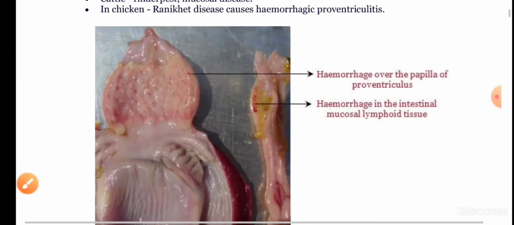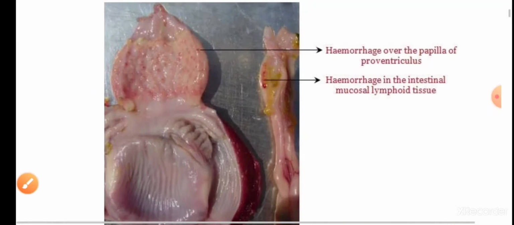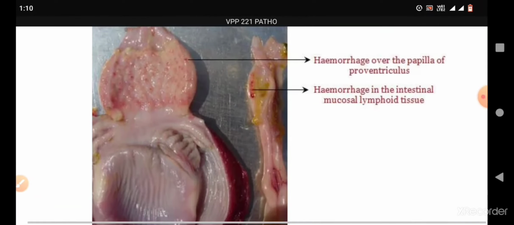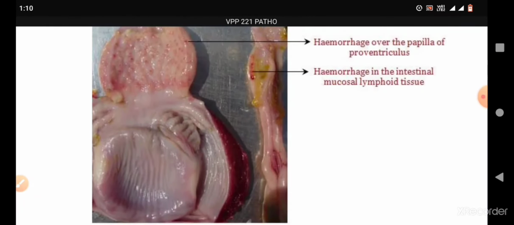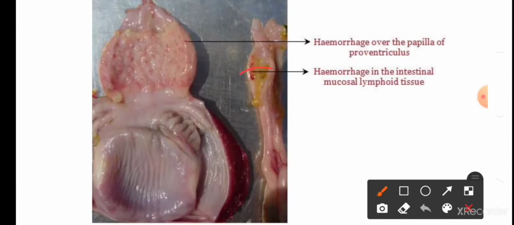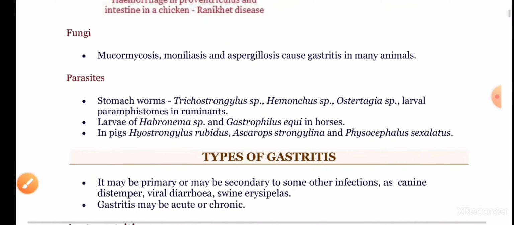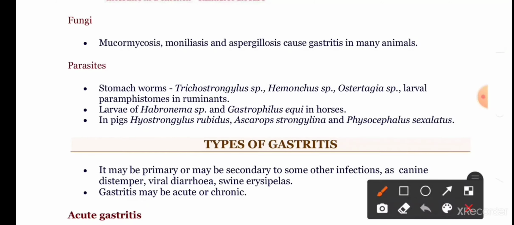And in chicken, Ranikhet disease causes hemorrhagic proventriculitis. In this image we can clearly appreciate the hemorrhage over the papilla of the proventriculus and the hemorrhage in the intestinal mucosa and lymphatic tissue. The fungal causes are aspergillosis and mucormycosis; these are the main common causes of gastritis in animals.